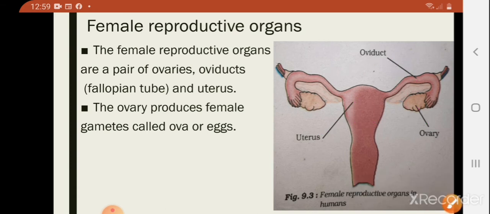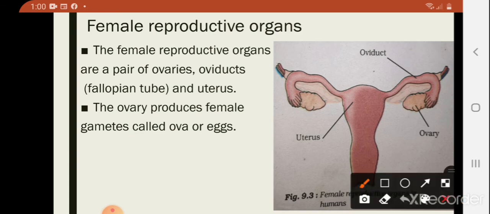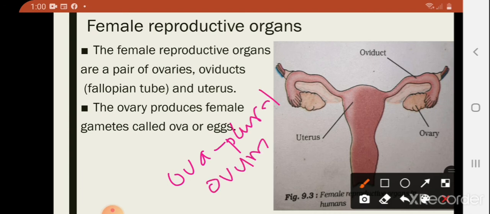The ovary produces the female gametes called ova or eggs. Ova is plural and ovum is singular.